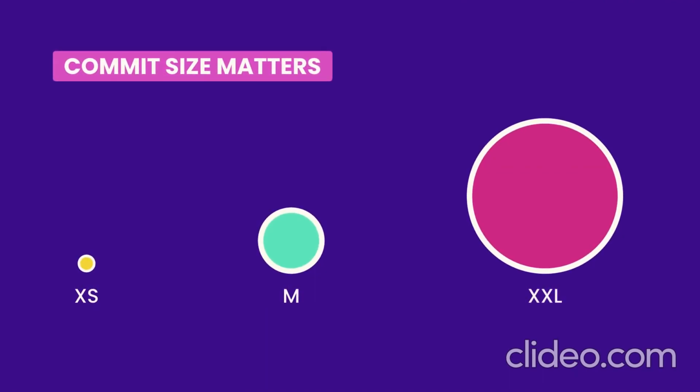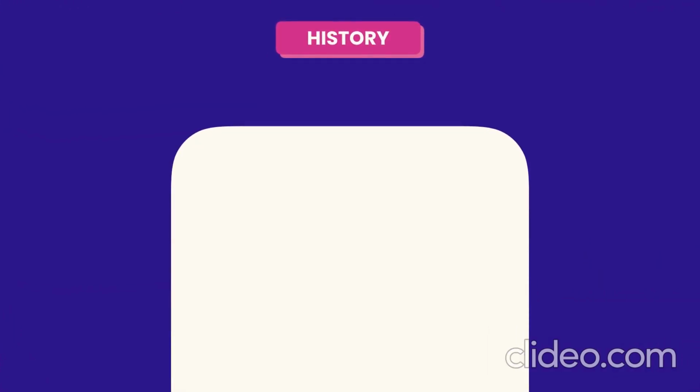Let's talk about the best practices for committing code. First of all, your commits shouldn't be too big or too small. We don't want to make a commit every time we update a file. That's just useless because we'll end up with commits like update file 1, update file 2, update file 3. It's just useless. On the other hand, we don't want our commits to be too big. We don't want to wait and implement a feature end to end before committing it.